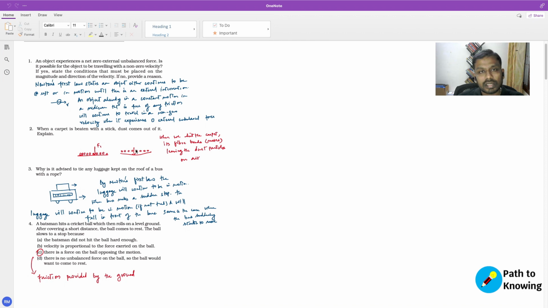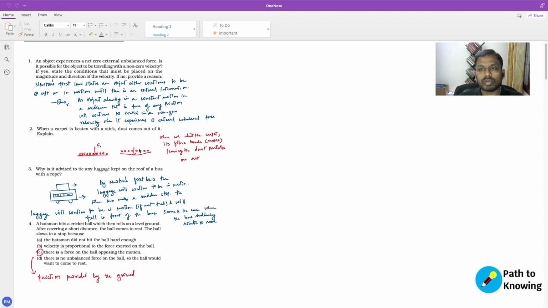Now, when you suddenly hit the carpet, what happens is the carpet goes into motion, right? What was at rest, the carpet bends, which means that the carpet starts to move. But the dust particles, for a brief period, will tend to be at rest, because they were at rest, right? So for a brief moment, the dust particles will stay on top of the carpet, and as the carpet comes back, it will hit the dust particles, and the dust particles will also start to move.